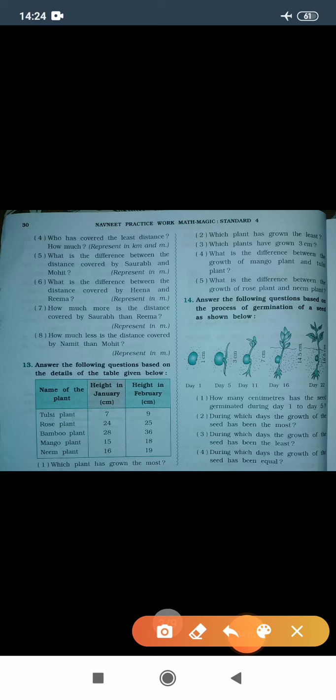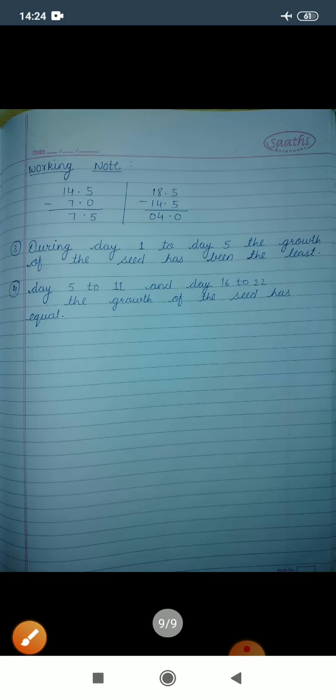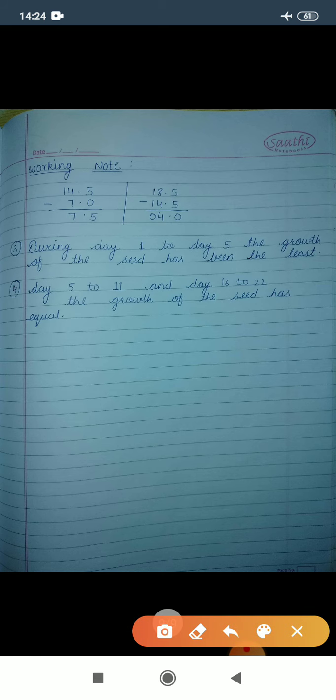Let's see next question. Number 3. During which days the growth of the seed has been the least? That means सबसे कम कौन से days में grow हुआ था. So let's see. Here is the table. So the least growth is 2 centimeter. That means from day 1 to day 5 the growth is least. See the answer. During day 1 to day 5 the growth of the seed has been the least.